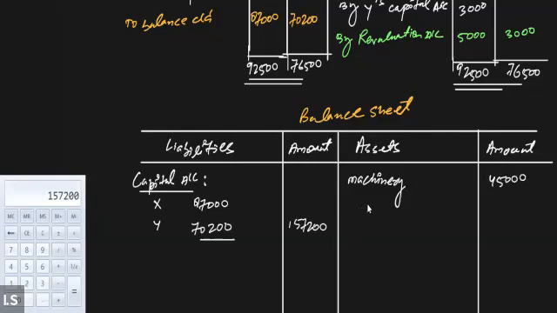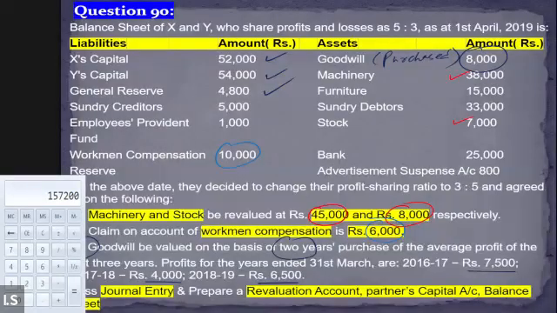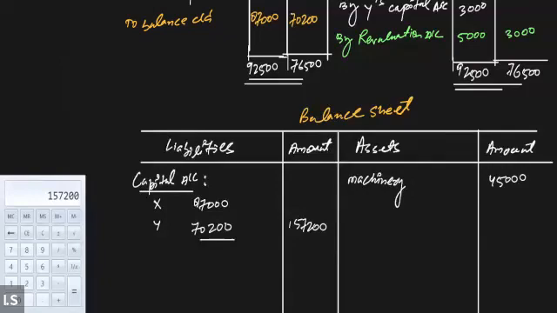And other than machinery, furniture remains the same. Since there is no change in the value of the furniture, and no change in the value of the sundry debtor, it will remain the same. Only the stock has risen from 7,000 to 8,000. So coming back to the solution, we'll write down the value of the furniture as 15,000.